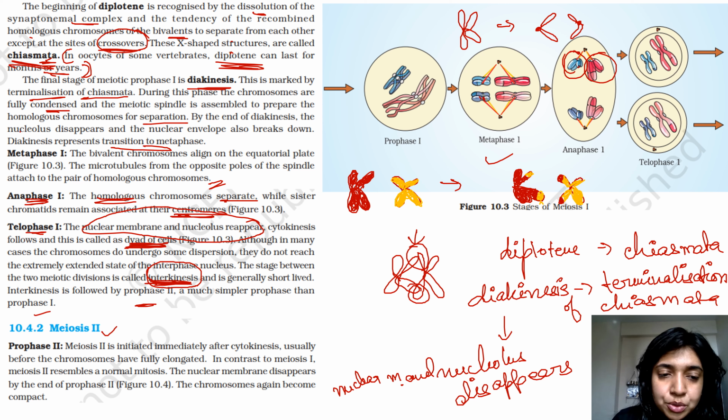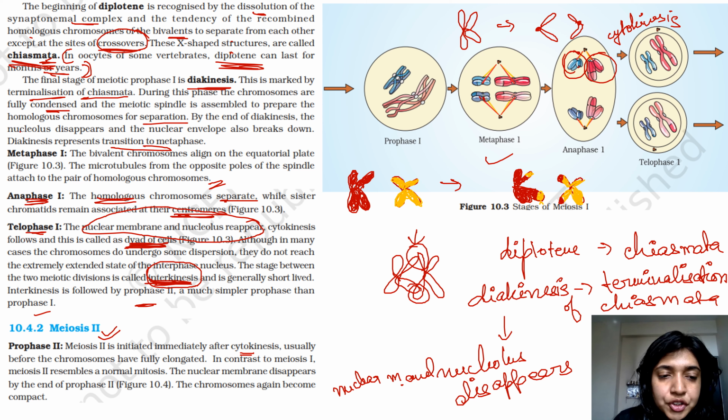Now let's do meiosis 2. Let's move to meiosis 2. In meiosis 2 again, it will start with pro, meta, ana, telo. So the first stage is prophase 2. Meiosis 2 is initiated immediately after cytokinesis. So over here, what is happening? This is called cytokinesis, right? Breaking division of cytoplasm. So this is cytokinesis.